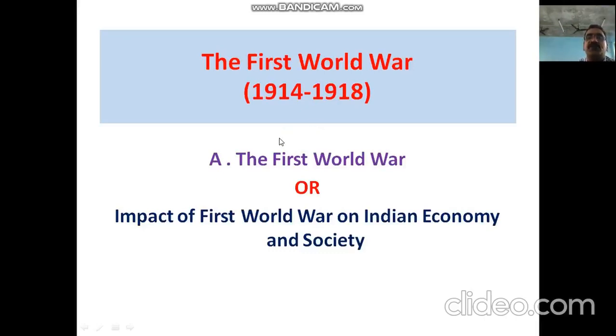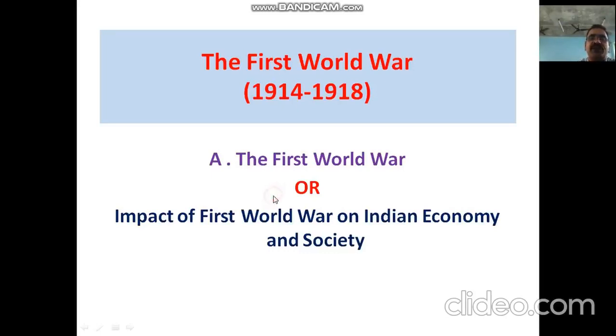The British were fighting the war in favor of the Allies power, and automatically India supported. Whether India supported or not is secondary, but the British took India into the First World War, and the First World War greatly impacted India economically and socially. A worst impact was made on India, and it was affected.